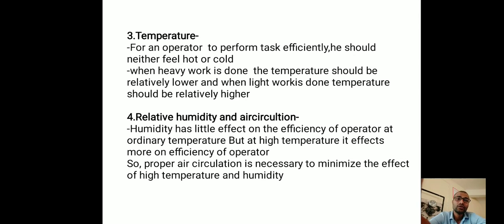So friends, humidity has little effect on the efficiency of the operator at ordinary temperature, but at high temperature it affects the efficiency of the operator more.